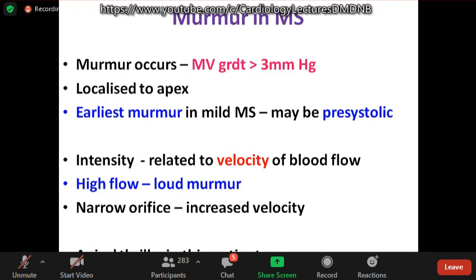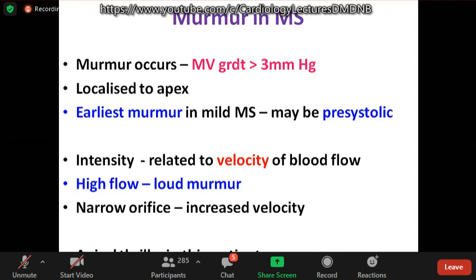Murmur occurs in mitral stenosis whenever the gradient is more than 3 mm of mercury. It's largely localized to the apex, and the earliest murmur in mild MS may be presystolic. Is there a correlation between intensity and the severity? Not really. It's related to the velocity of blood flow.